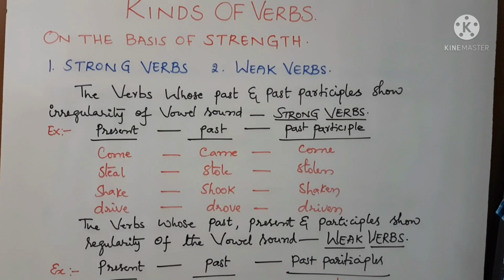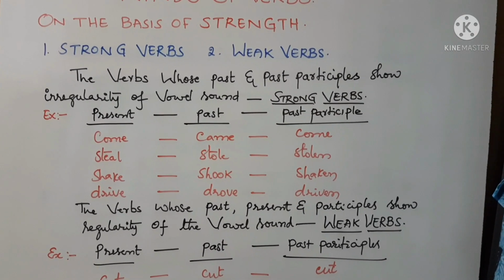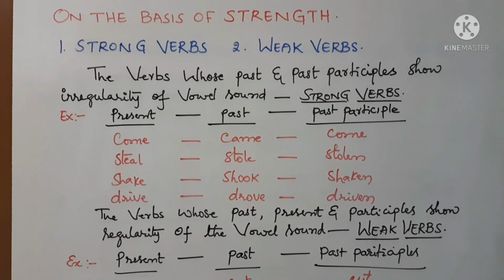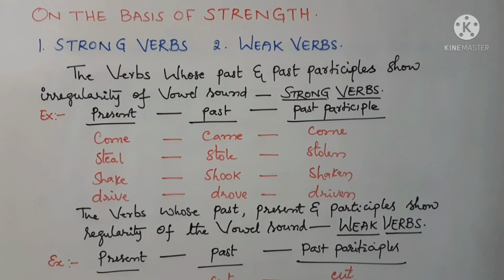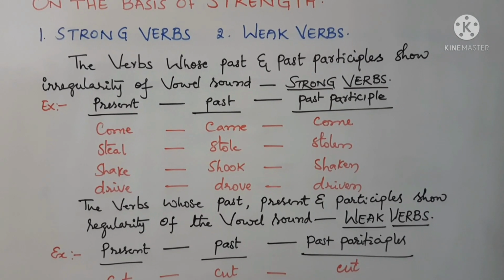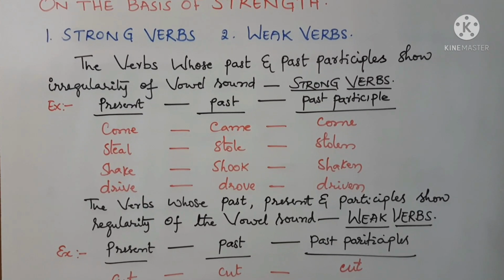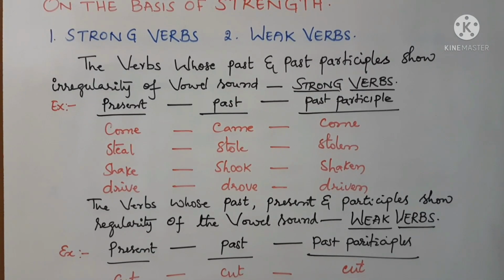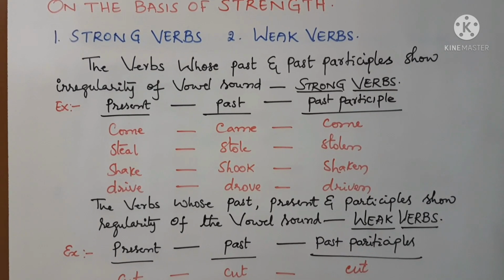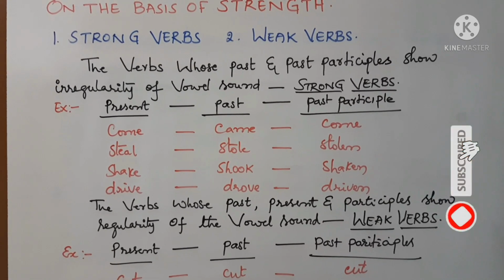Come, came, come. Irregularity is found here. Steal, stole, stolen. Irregularity of vowel sound. Shake, shook, shaken. Drive, drove, driven. All these examples show irregularity in their vowel sound, so they are considered strong verbs.